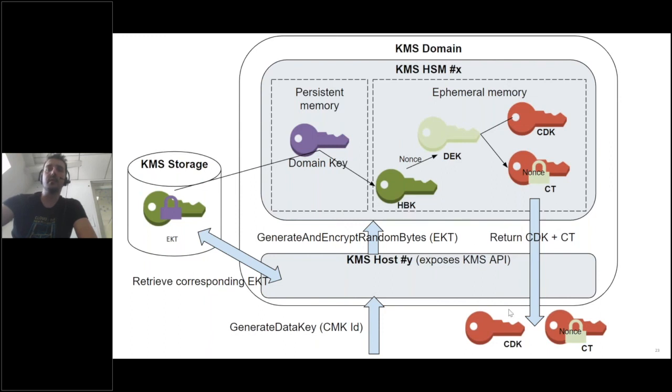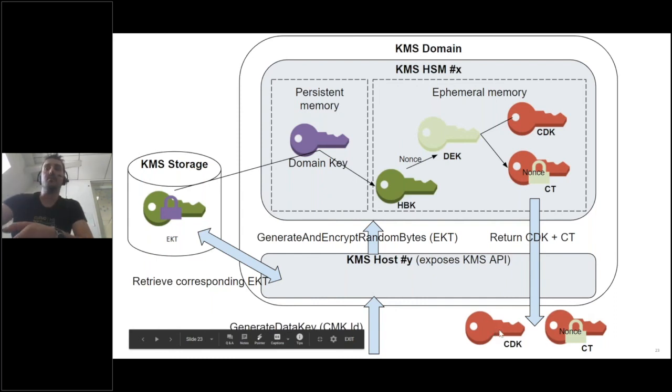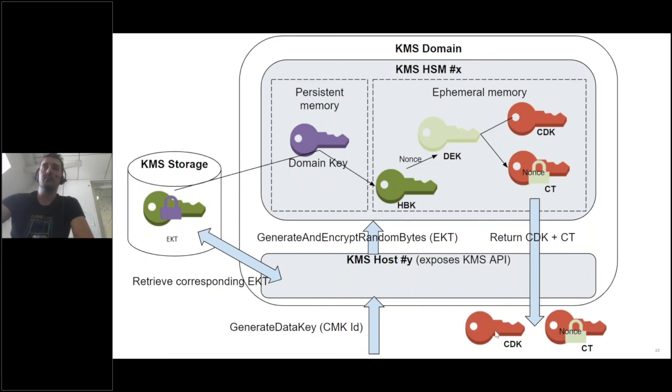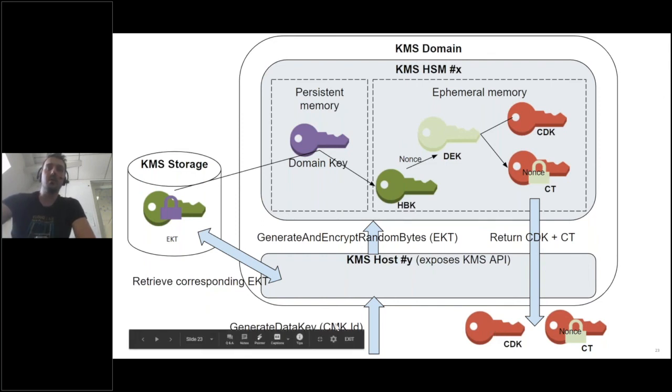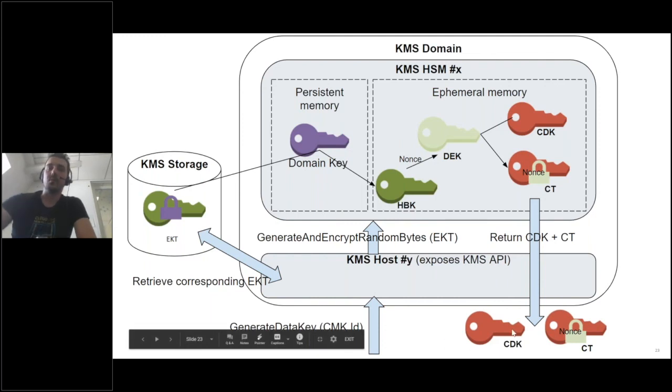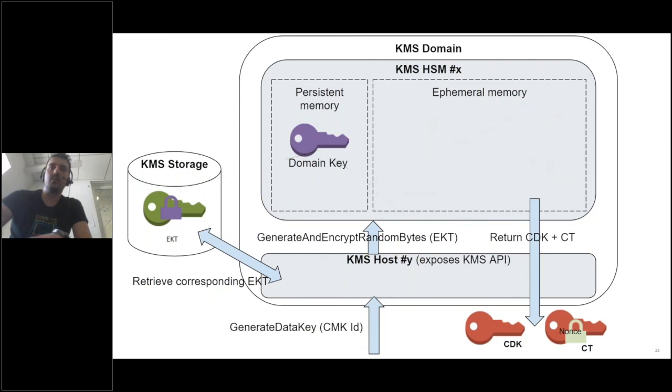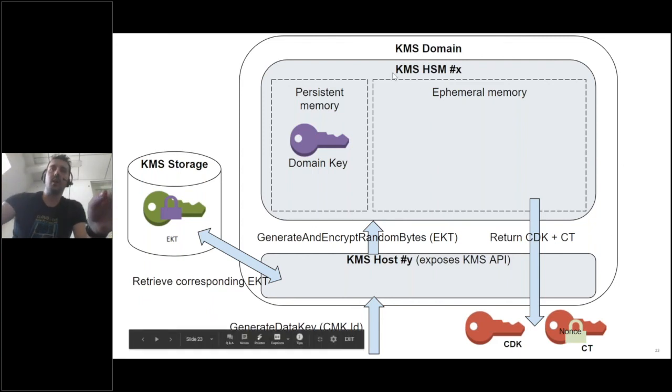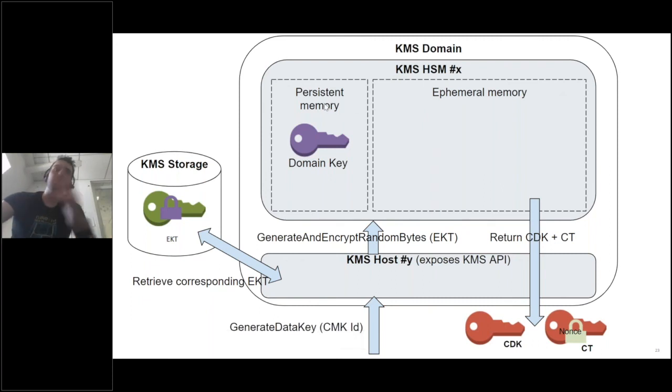And what you will get in return of your generate data key call is this ciphertext and usually the customer data key in clear text. There is an option when you make this call to not have the clear text version of the key, but usually you retrieve the two together. And last but not least, once all is done, the HSM just forgets everything. That's why this boundary is called ephemeral memory versus persistent memory.